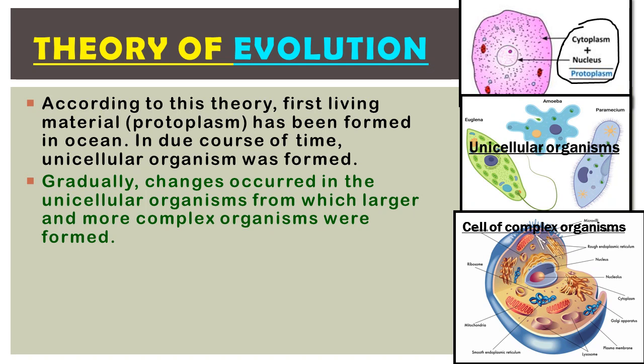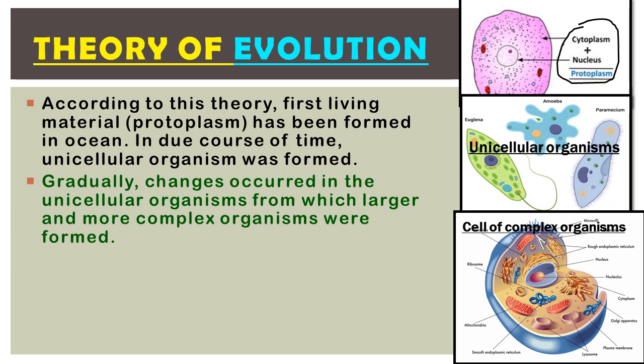In a unicellular organism you can observe a single cell containing a little nucleus, and that nucleus is also not defined. But in a complex organism, you can observe the ribosome, nucleus, nucleolus, cytoplasm, Golgi apparatus, all the different cell organelles have been formed.